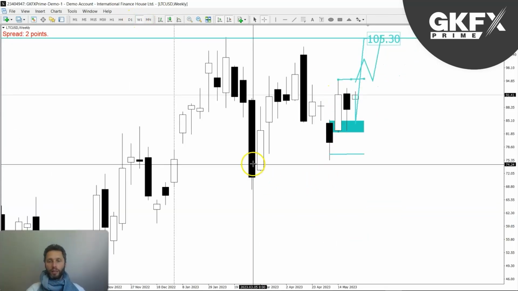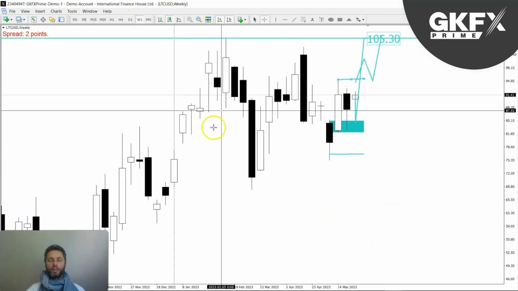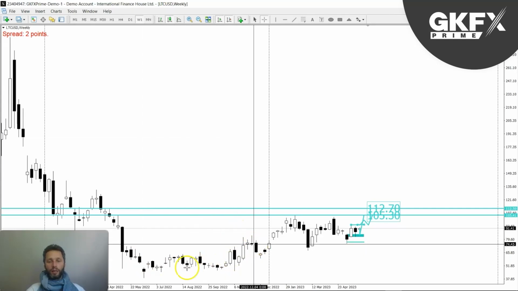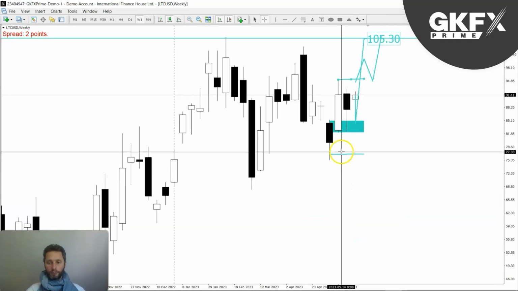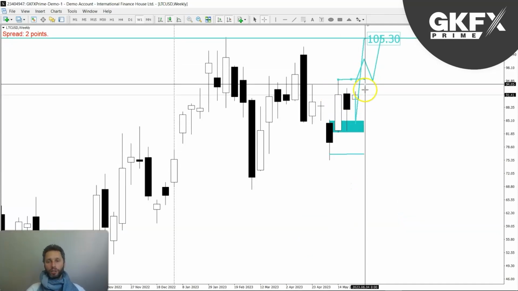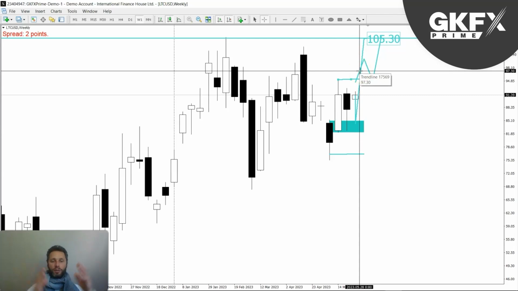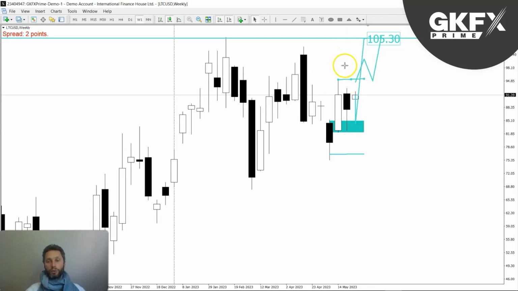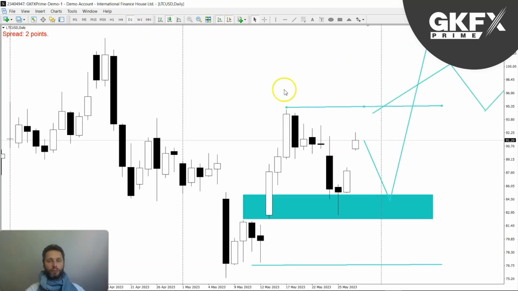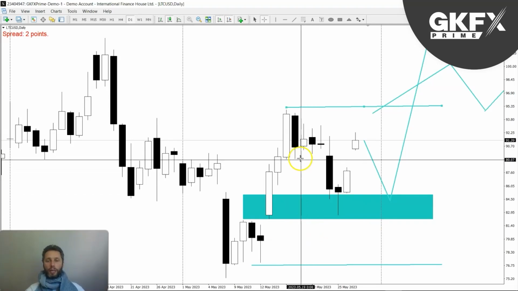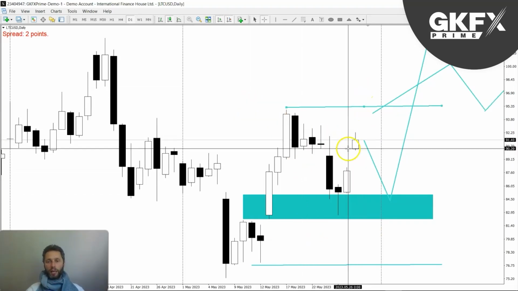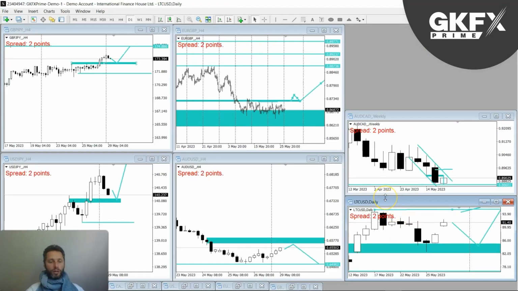Okay, so still quite a choppy market, not quite clear where we want to go, especially you can have a look at it on the weekly. You can see that we have been ranging, kind of stuck in a range. However, we are in a bullish scenario with these higher highs and higher lows, and just going to wait for that sort of breakout in the short term, another break higher to confirm, to add to the probabilities of the direction that we're looking for, and confirm that we have a new swing, and that won't be confirmed until we actually break. So that's what I'd be looking for on Litecoin.